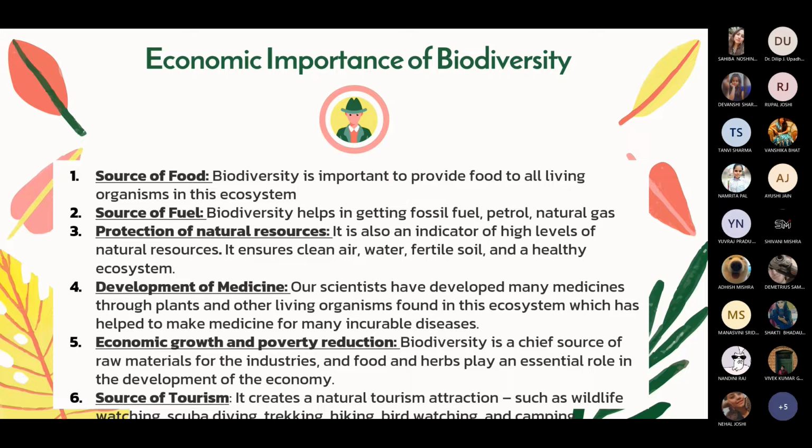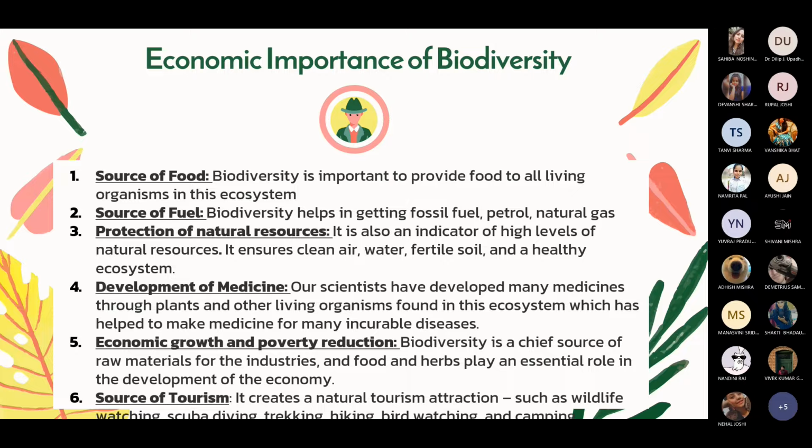Protection of natural resources. High biodiversity is rich in biological wealth. It is also an indicator of high levels of natural resources. It ensures clean air, water, fertile soil, and a healthy ecosystem. Development of medicine. Our scientists have developed many medicines through plants and other living organisms found in the ecosystem, which has helped to make medicines for many incurable diseases. Economic growth and poverty reduction.